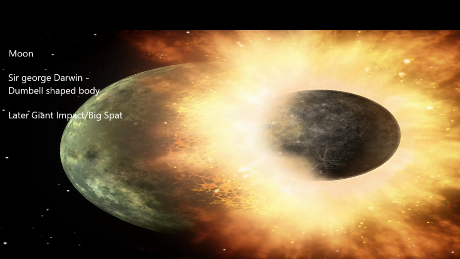So this was the early concept, which later was not held, and today's scientists believe in the concept of the giant impact or big splat. They believe that a body with 1 to 3 times the mass came closer to the Earth and had a big splat, as you can see in the picture, and later moved away. A big chunk of the Earth's material was blown off, went into orbit, and also started rotating like the Earth.